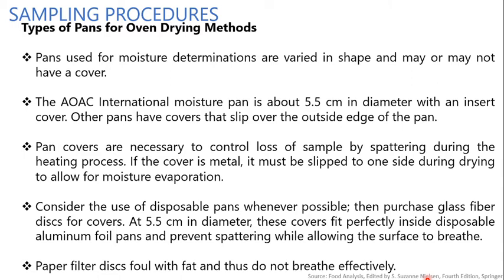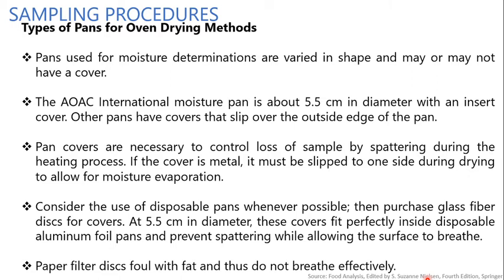The AOAC International moisture pan is about 5.5 centimeter in diameter with an insert cover. Other pans have covers that slip over the outside edge of the pan. These pans, while reusable, are expensive in terms of labor cost to clean appropriately to allow the reuse.